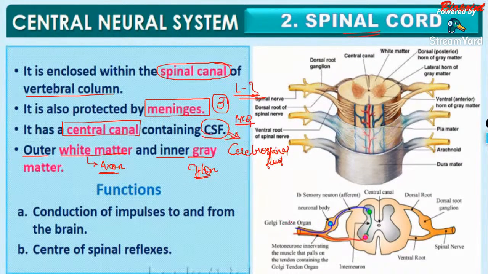So the spinal cord has the following functions: conduction of impulses to and from the brain, and it is a center for all spinal reflexes, that is, reflex action.